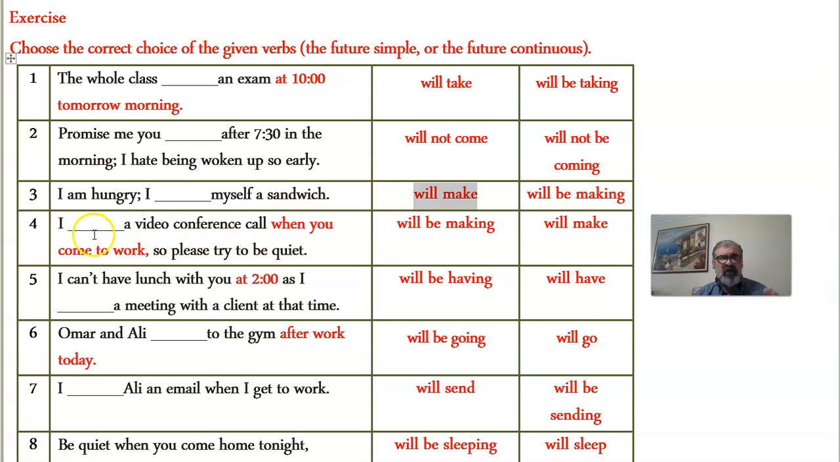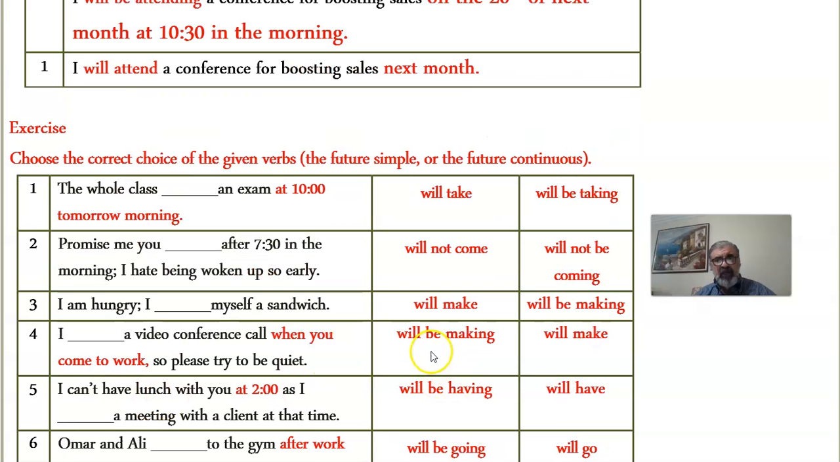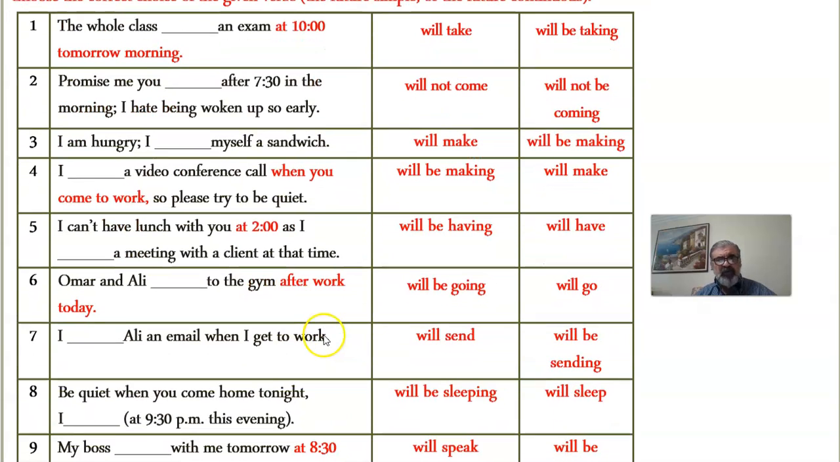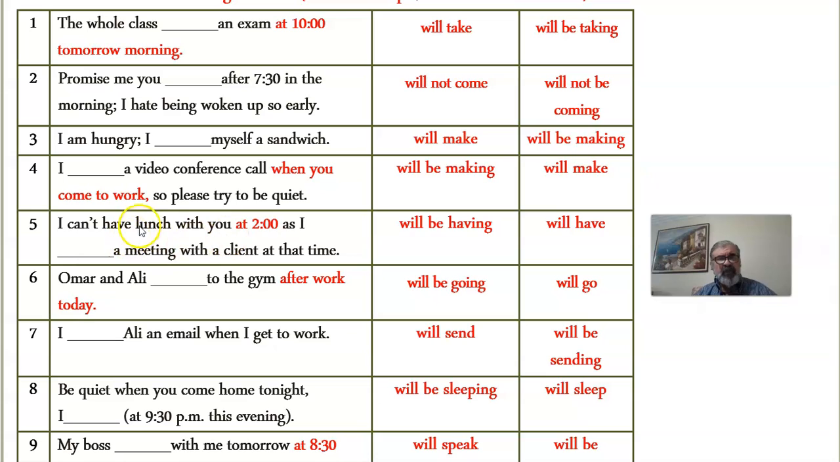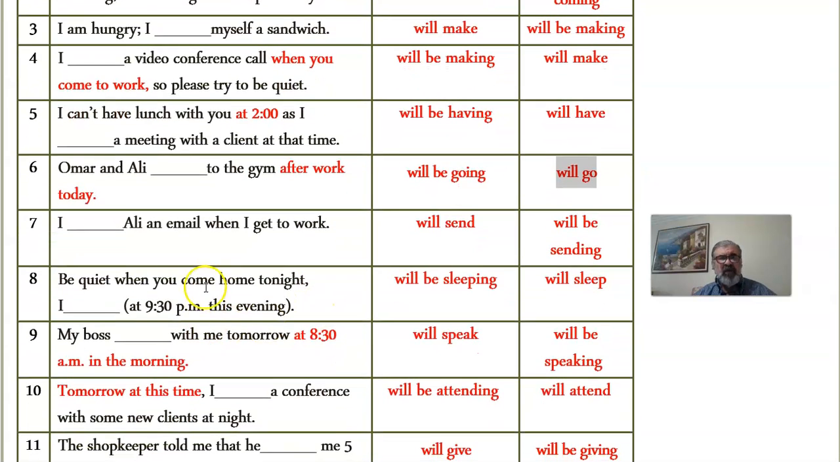I will make myself a sandwich. Non-specific. A video conference call when you come to work. When you come to work, I'll be making. This is very specific. When you come to work, I can't have lunch with you too, as I will be having a meeting with a client at that time. Very specific. Omar and Ali to the gym after work today. Non-specific time. Will go. Ali, an email when I get to work.